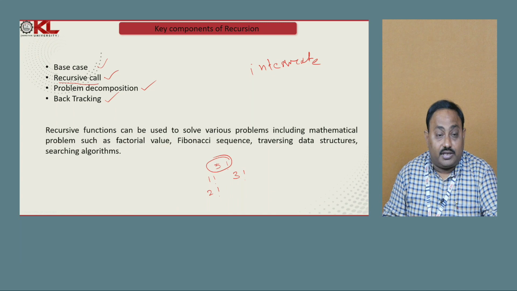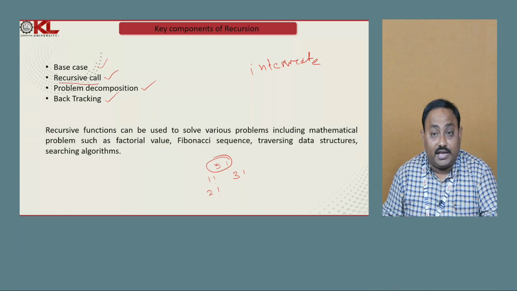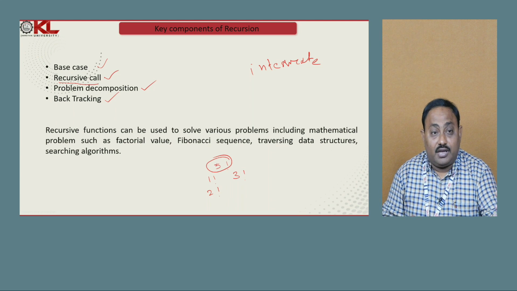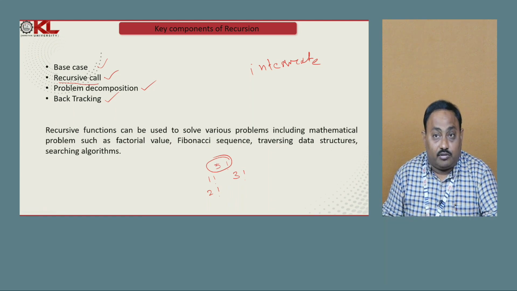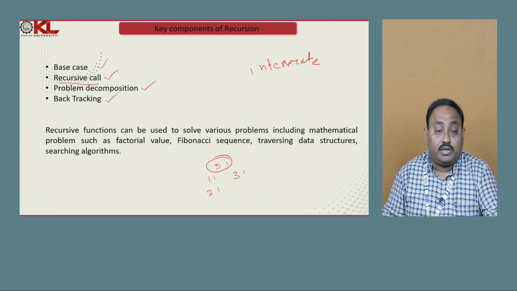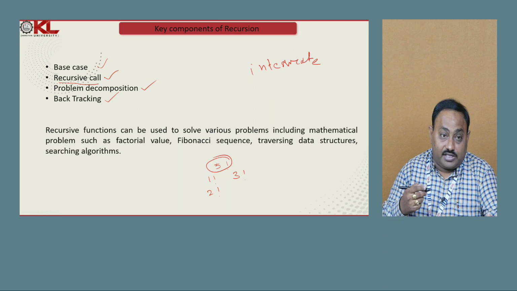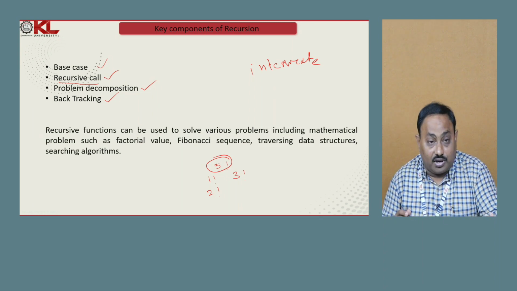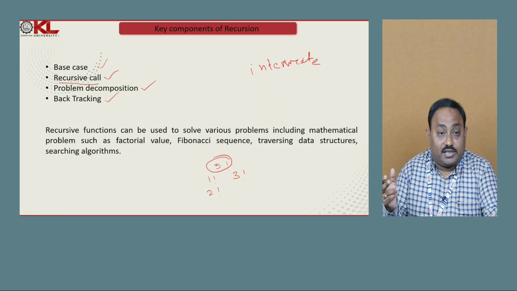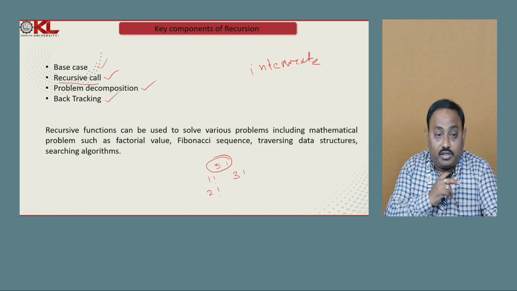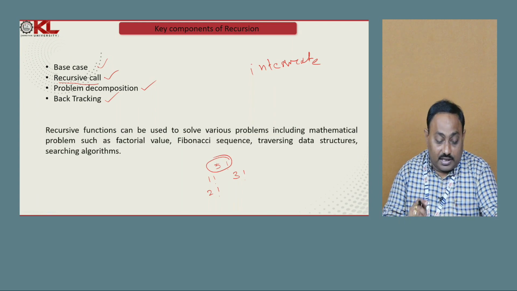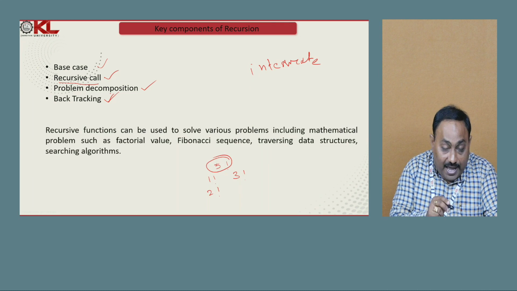If you don't properly handle these intermediate results, storing them and reconciling them to get the final result, we will not get the final result. So when the intermediate result is generated for each and every recursive call, it will be reconciled. Once all recursive calls are completed, that process is known as backtracking.